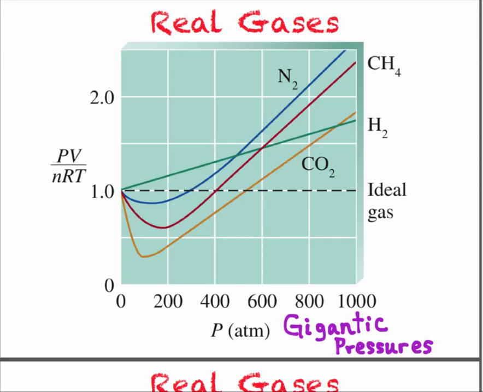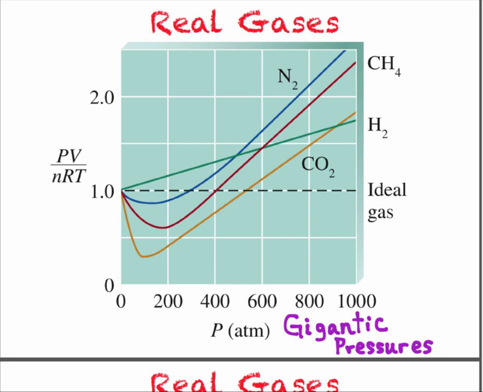So, for all these last few lectures talking about gases, we're assuming they're very, very small particles and don't interact with each other much as they collide. As a matter of fact, infinitely small and no interactions. But that's not always true, especially when the conditions of pressure and or temperature grow very, very extreme. So PV equals nRT.